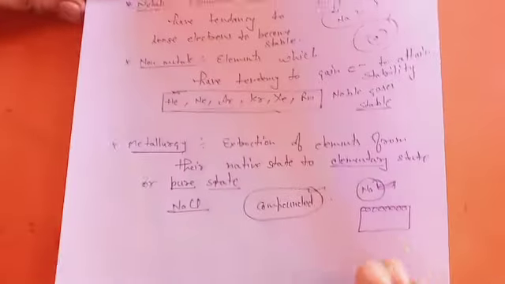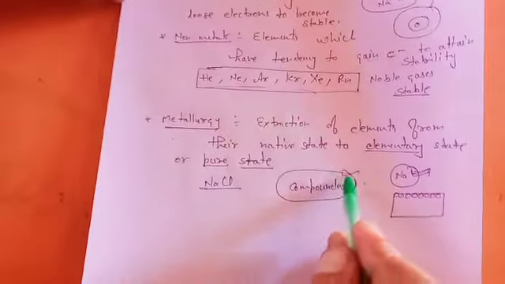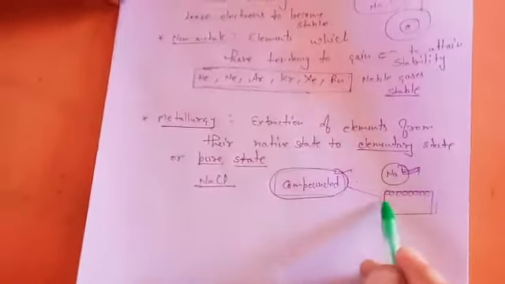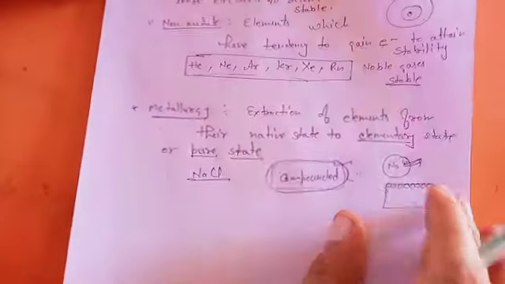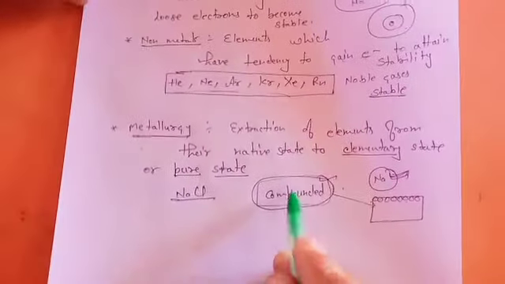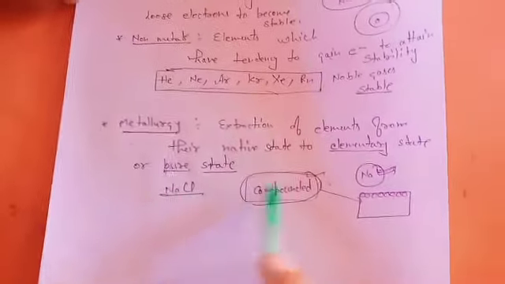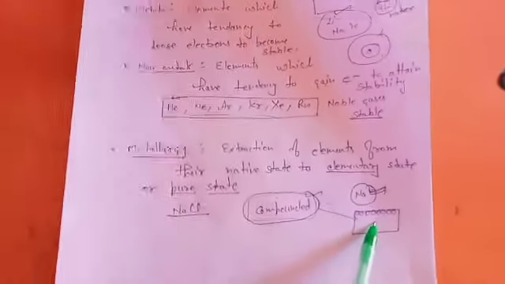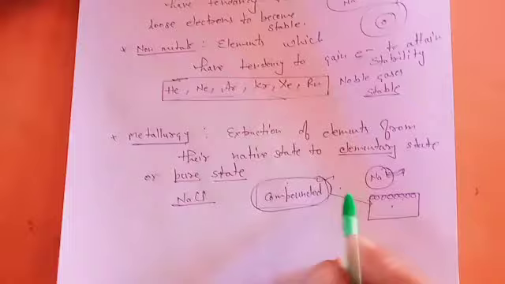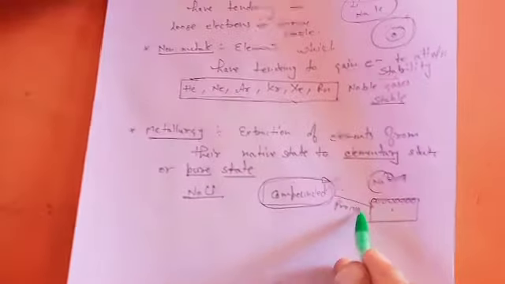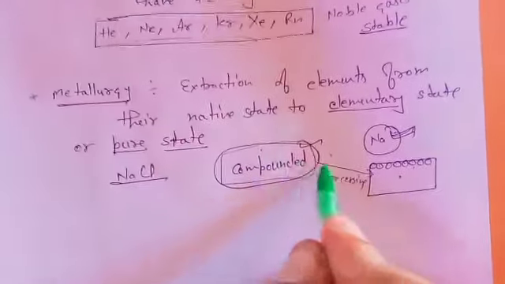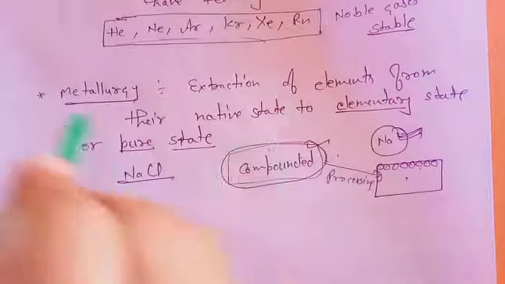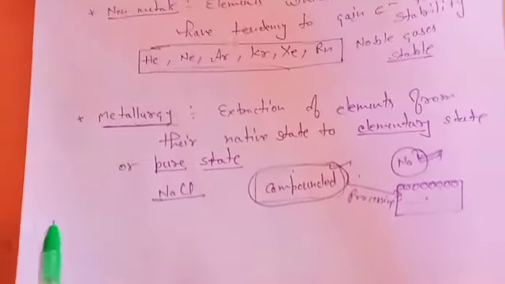So we need to extract those elements from the compounded form to elementary form. To convert any element from compounded to pure elementary, we need many processes. We do a lot of processing to convert them from here to here. The whole process is known as metallurgy. So in metallurgy we are extracting elements.